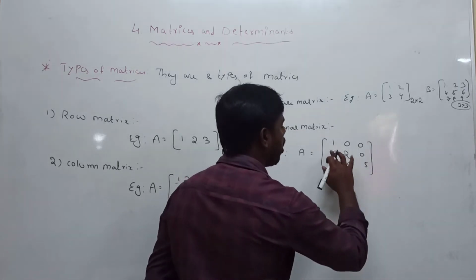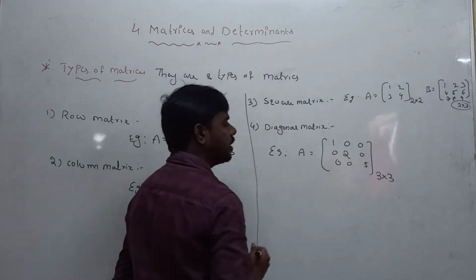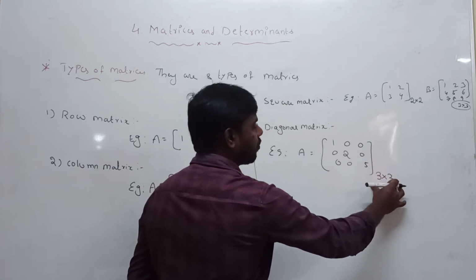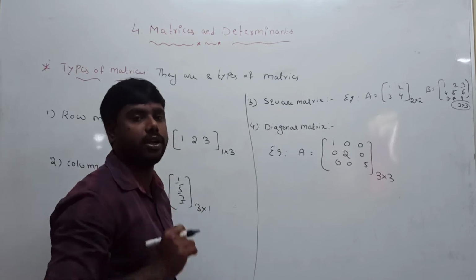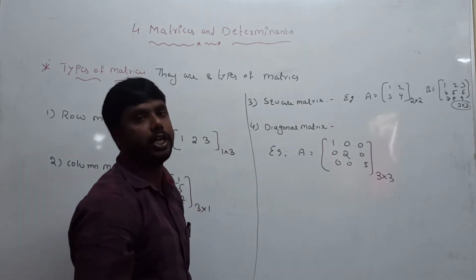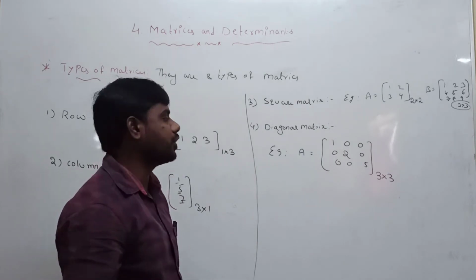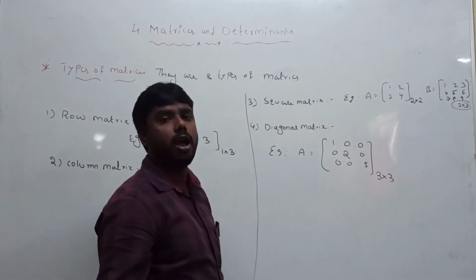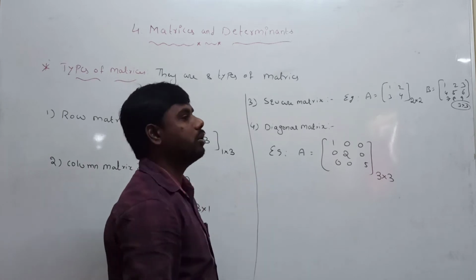What is the definition? How many rows are there? 3 rows, 3 columns. Here 3 by 3 means the number of rows is equal to the number of columns. That's why it is a square matrix. That's why the diagonal matrix definition is: a square matrix is said to be a diagonal matrix if non-diagonal elements are zeros.